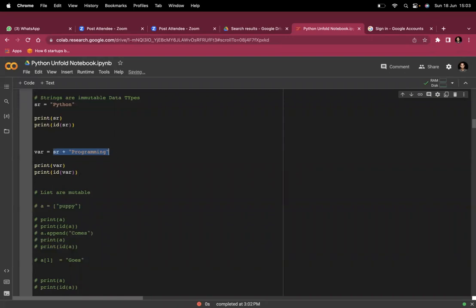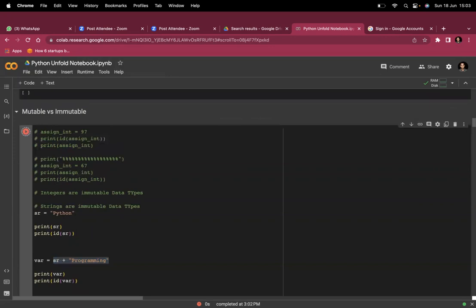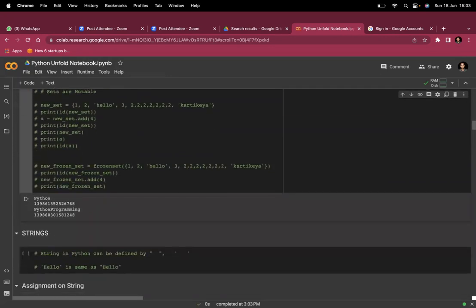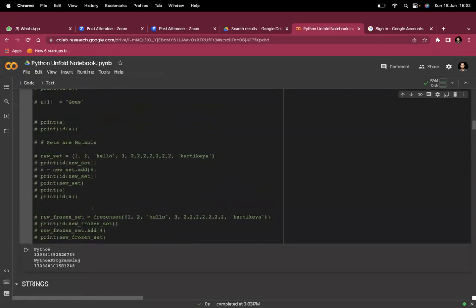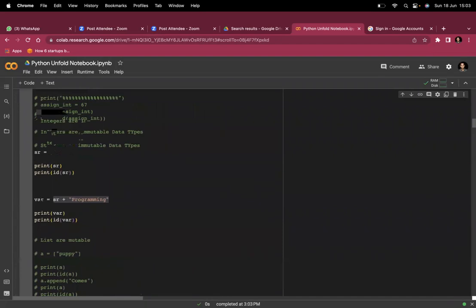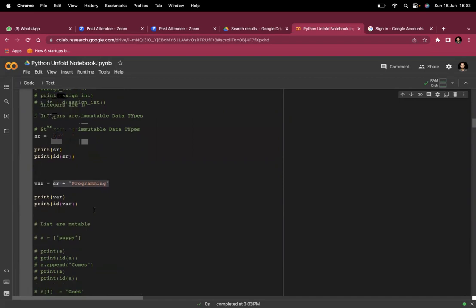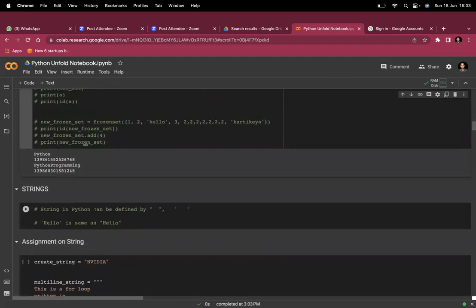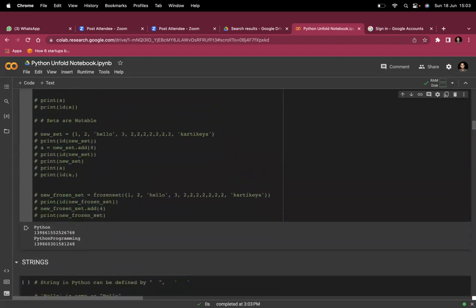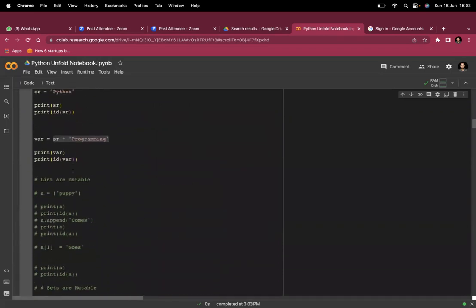And we will see the ID of this. Let's run this program. For this variable, Python, and the Python string, when we combined both, we get a different output in terms of IDs.